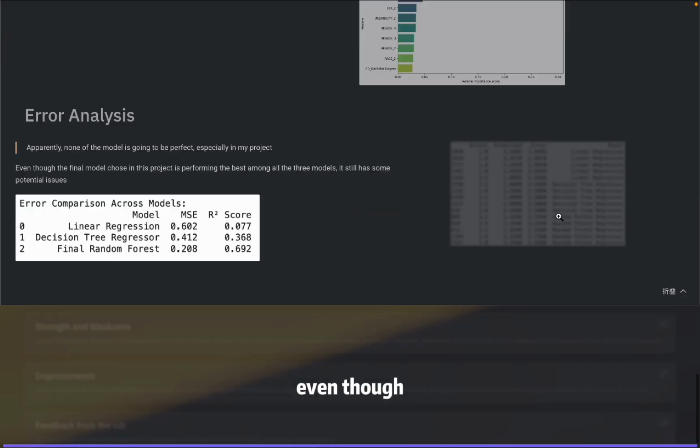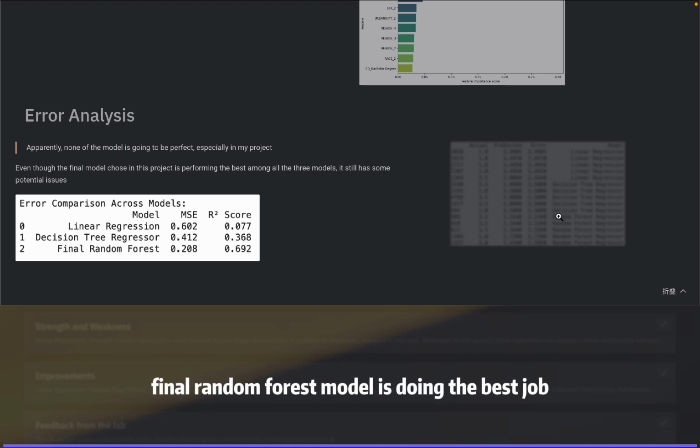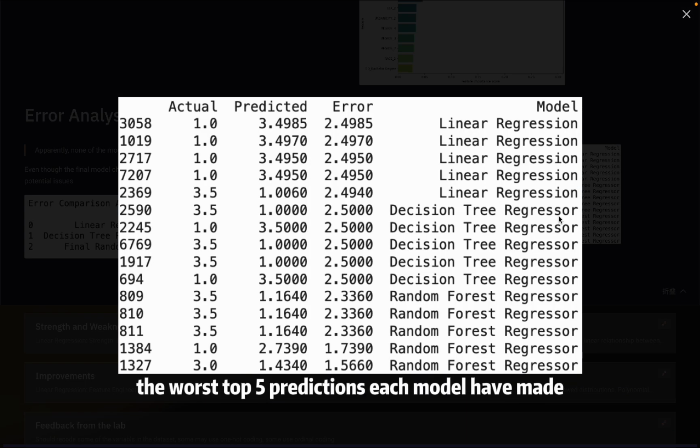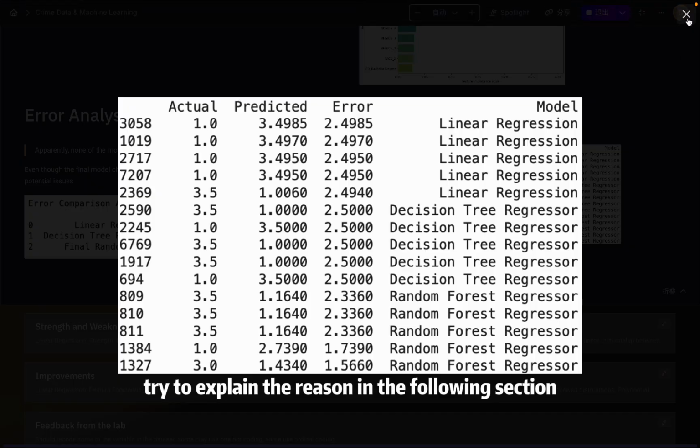In the error analysis part, even though the model seems like it's doing a great job, I believe none of the models is perfect, especially in this project. You can see the final random forest model is doing the best job among all three models, but they all have some pretty bad predictions. This is the worst top 5 predictions each model has made, and I will try to explain the reasons in the following section.